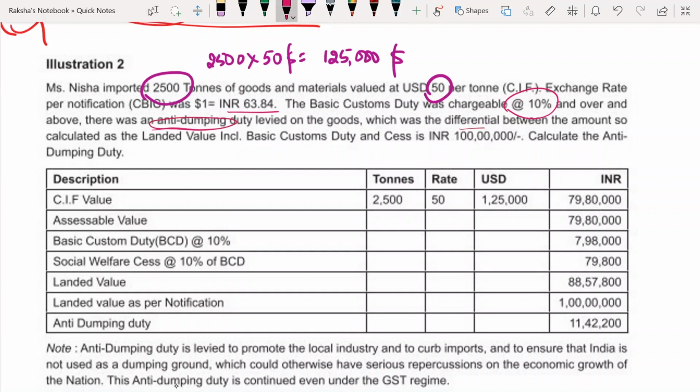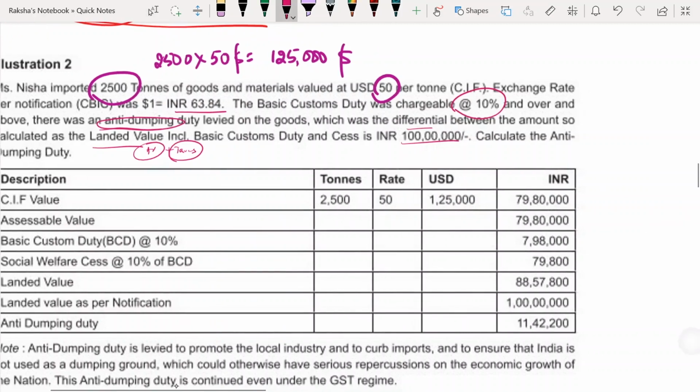Which was the differential between the amount so calculated as the landed value including BCD and cess. Means what? First you will find out a landed value. What is this? Nothing but assessable value plus all these taxes. Whatever is the difference between the landed value that you calculate and the landed value which is being given as per notification, this will be your anti-dumping duty. So first we have to find out the landed value.